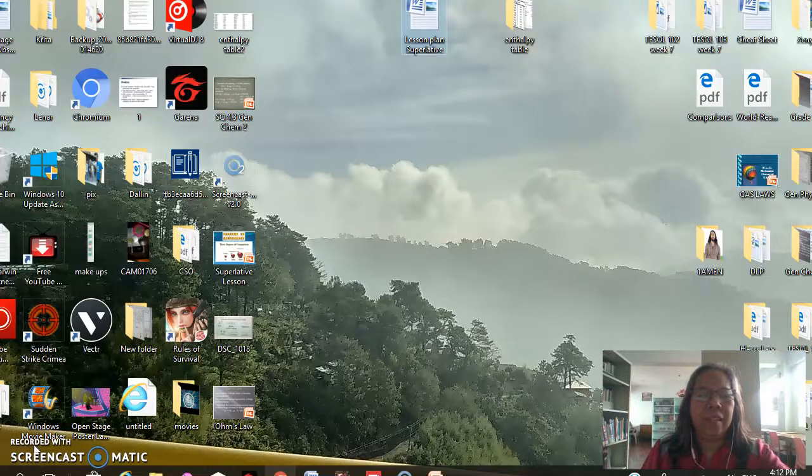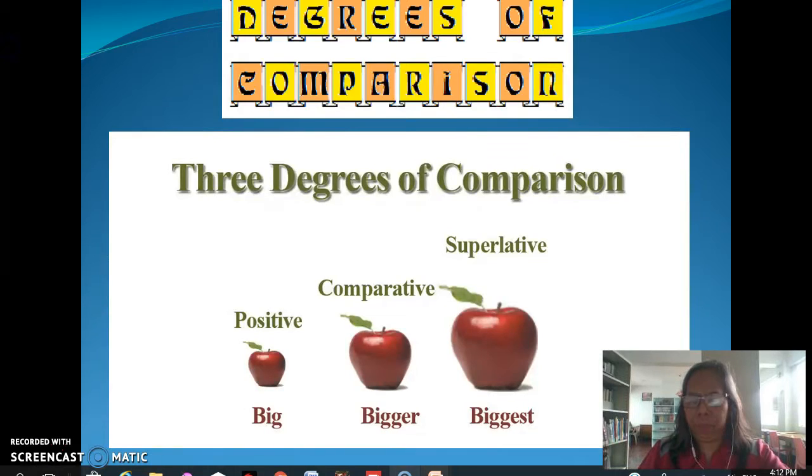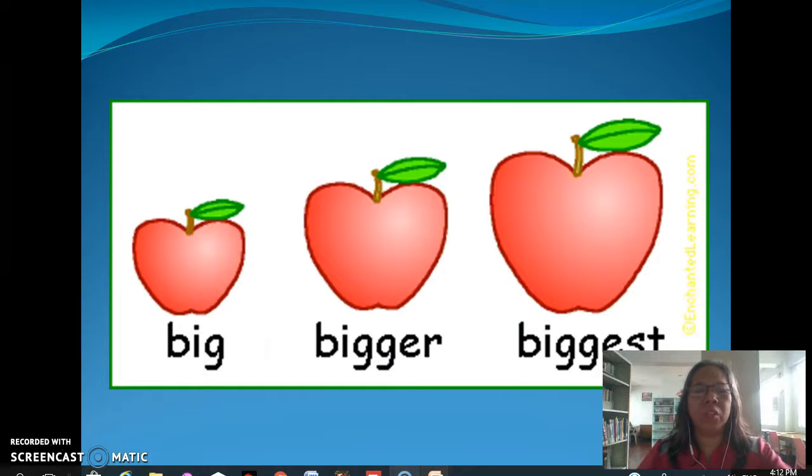Okay, now that we have reviewed our previous lesson on comparative adjectives, we will now proceed with superlative. I'd like you to look at this picture. What do you notice with the 3 apples?